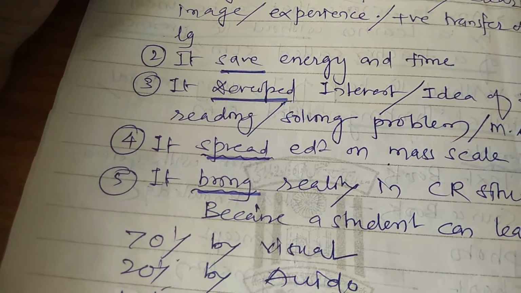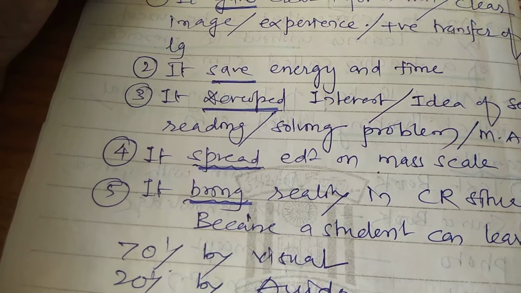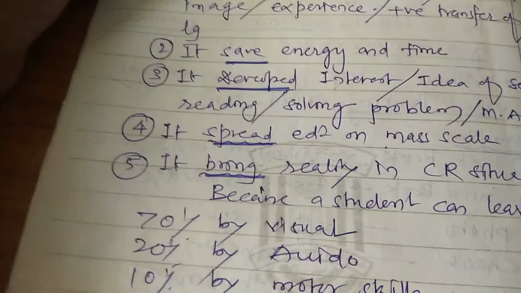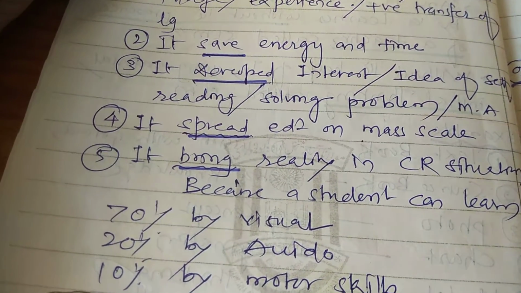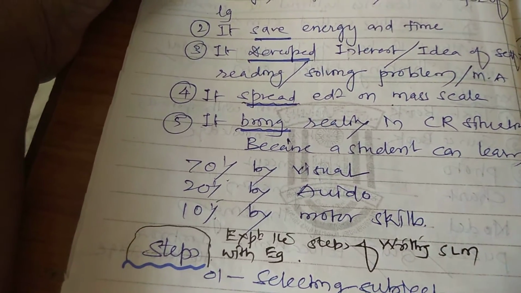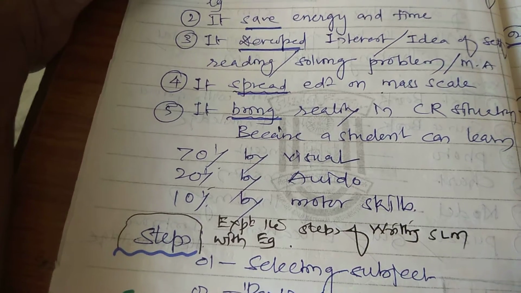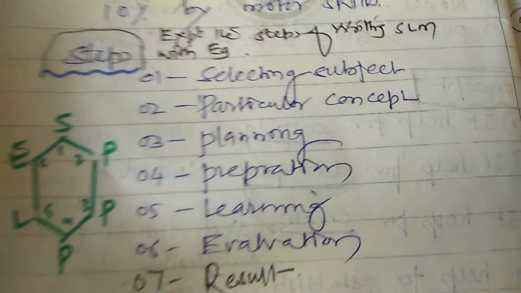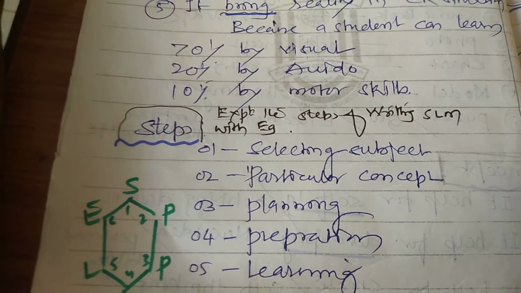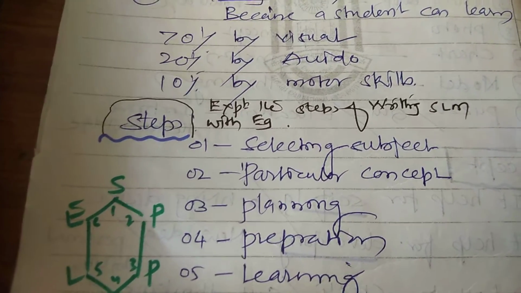It brings reality into classroom situations, because you already know that students learn 70% by visual, 20% by audio, and 10% by motor skills. In examinations, they may ask: explain the steps of writing SLM with examples.